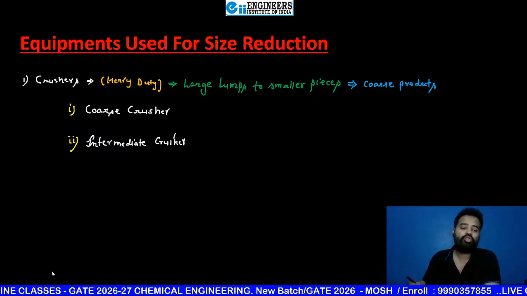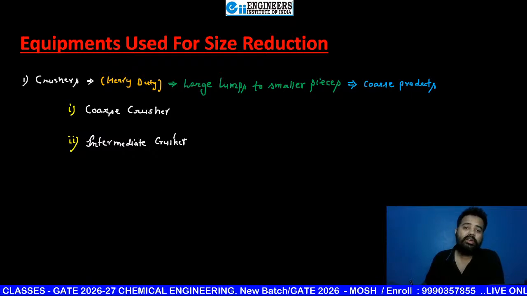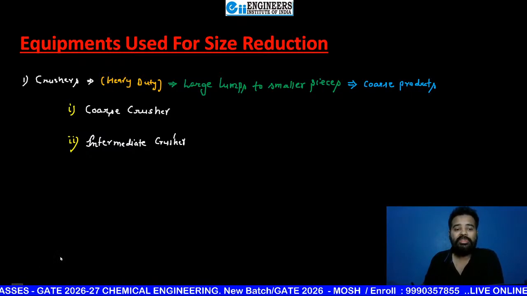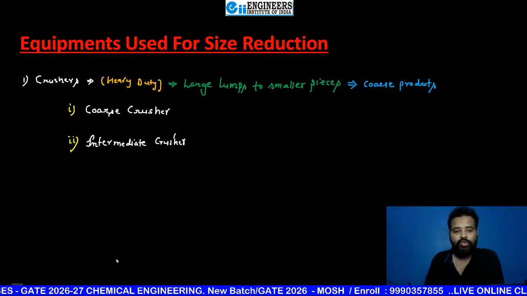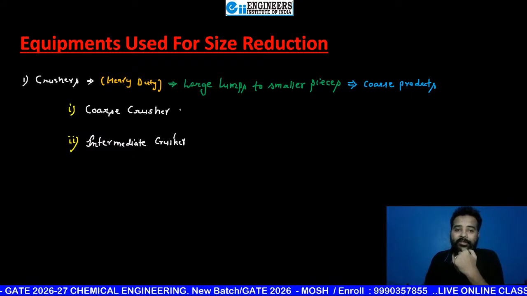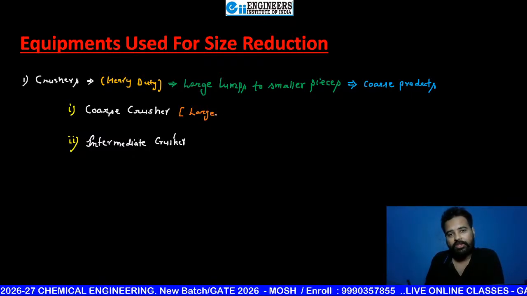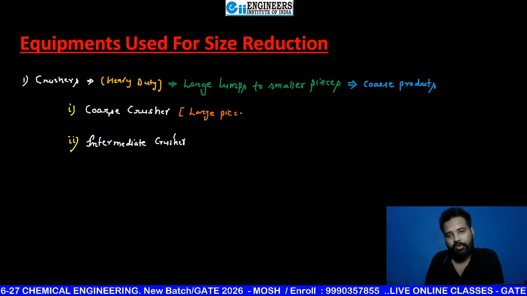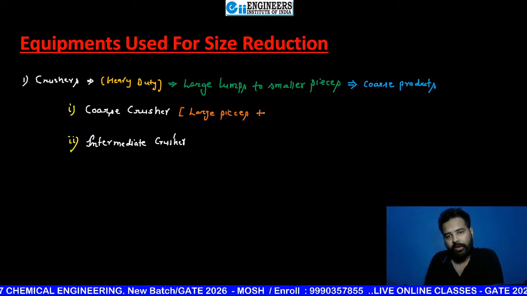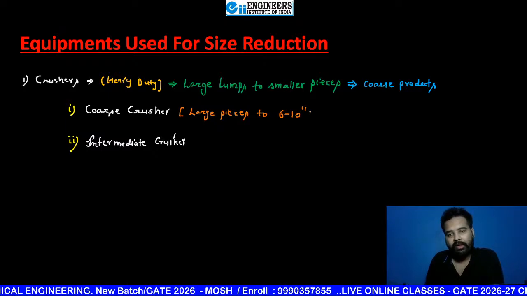Okay, so for coarse crusher the range given was, they can take large pieces of feed, and they can reduce their size up to 6 to 10 inch.